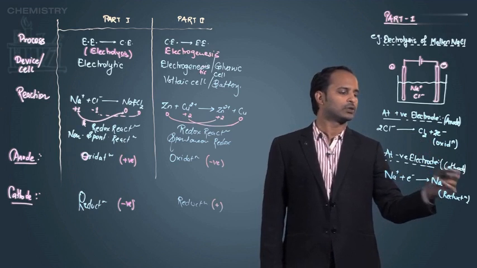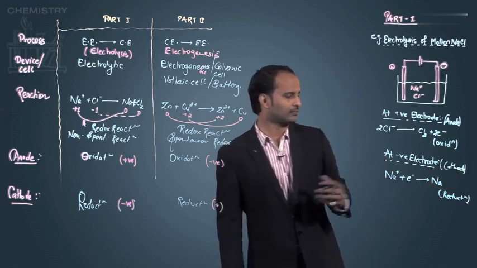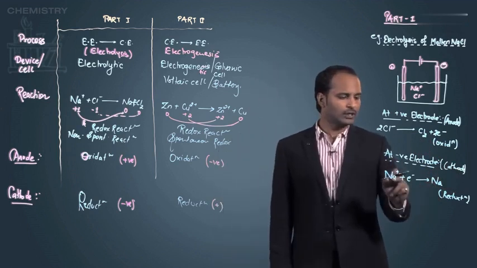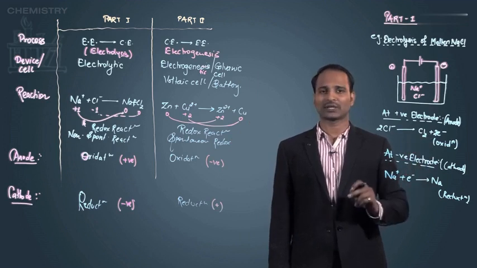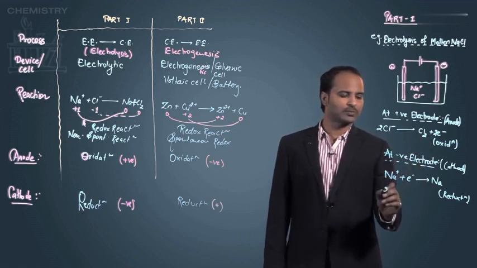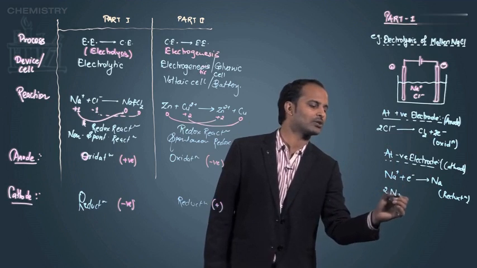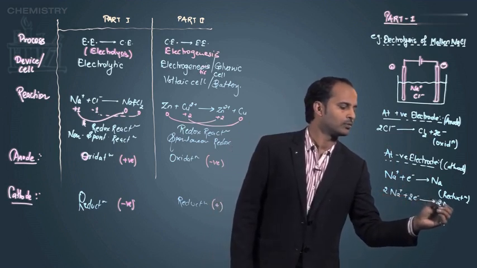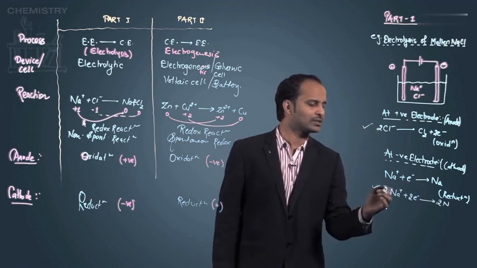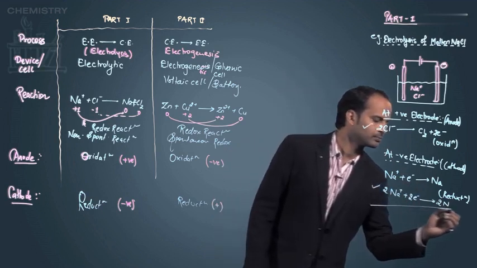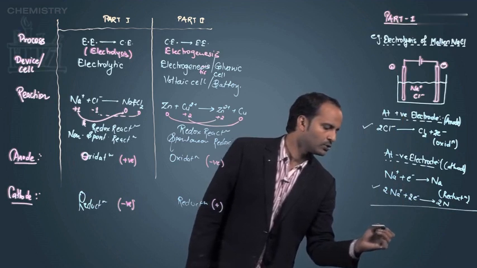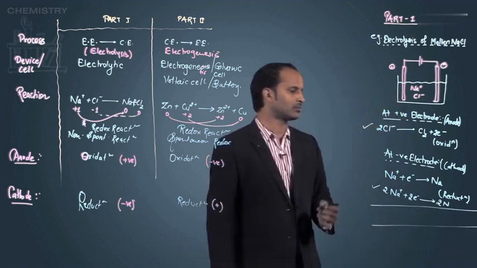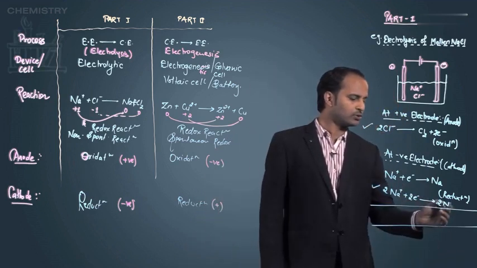To get the overall reaction, I'm going to add both, and for the addition the number of electrons should cancel, so I'm just multiplying this by 2, and the multiplication is done only for the cancellation of electrons. So now let's add this and this reaction, so that I will get the overall reaction. 2 moles of Na, sorry.